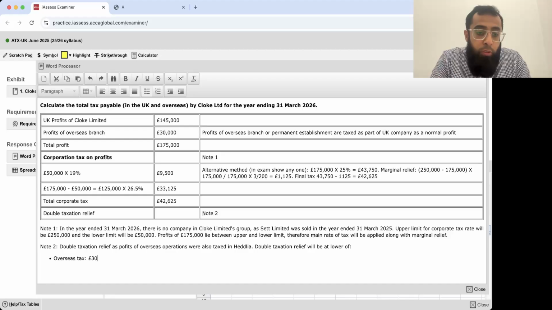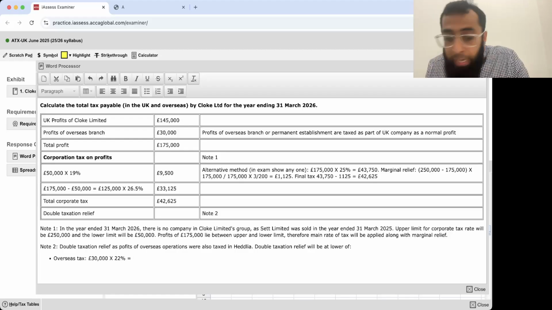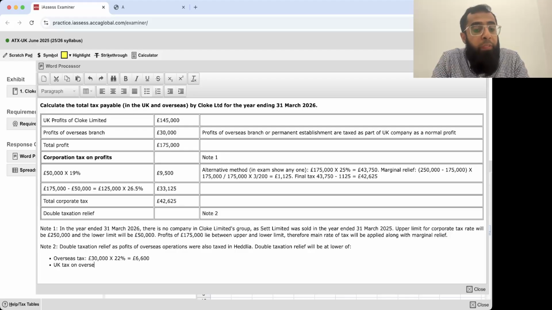30,000 pounds into 22%. So that is 6,600 pounds. And UK tax on overseas profits. Here you need to be a bit careful.